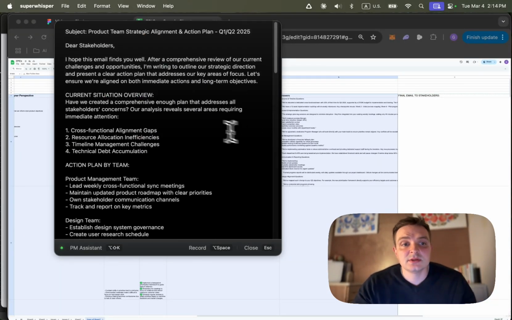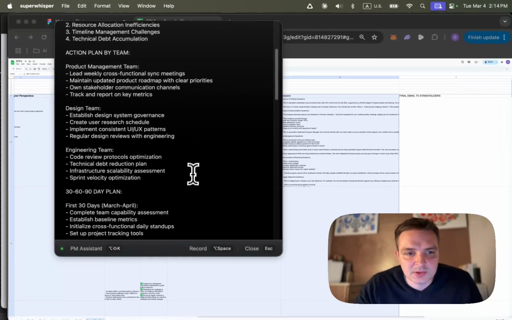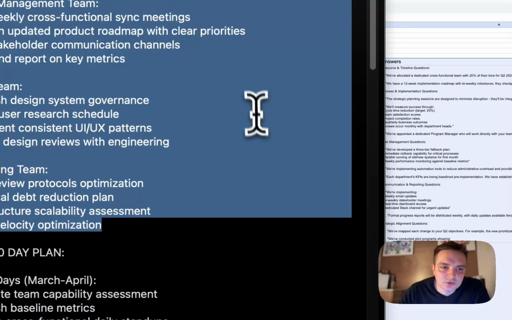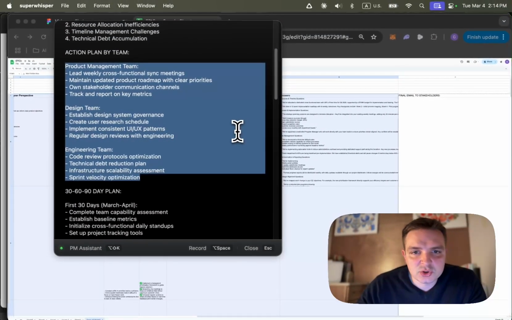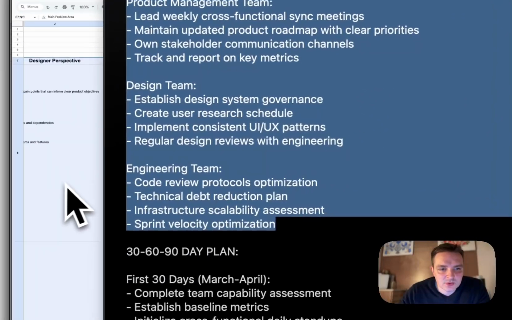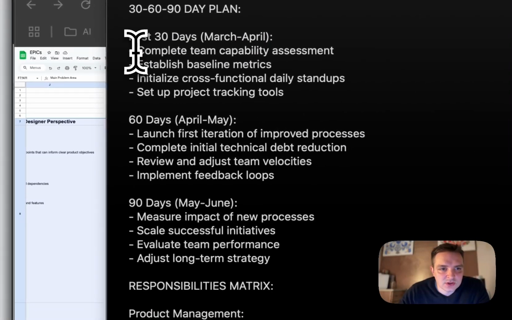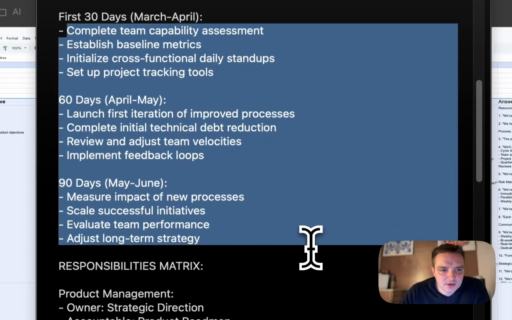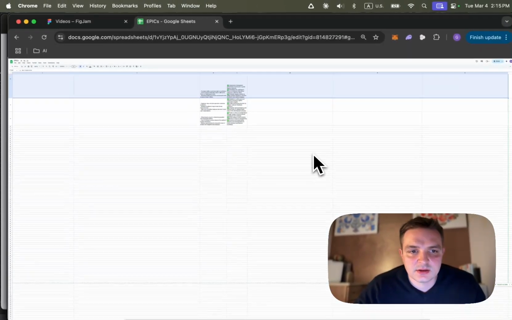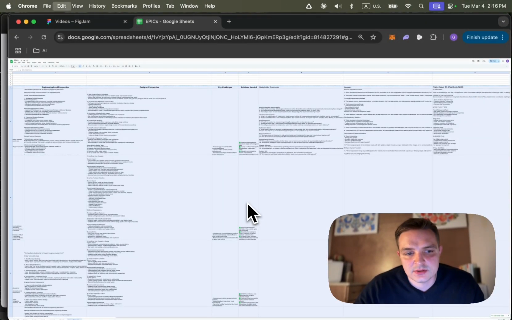Okay, so I would take this as a first draft, and then I would essentially take it back through the PM assistant, and I would say, hey, collapse this. I just want you to maybe 2x the content on this and really hone in on how we are solving problems 1 through 4, and the 30, 60, 90 day plan. What I would do here, I would say, you know what, I think it's fine. I just want it to be more detailed, right? Let's take that final email to stakeholders. Highlight everything else so we have context.